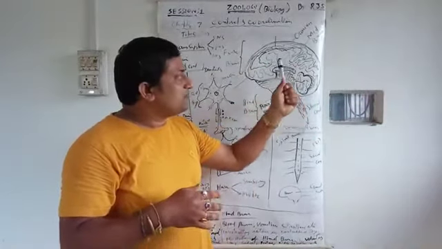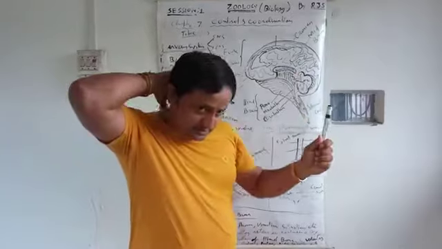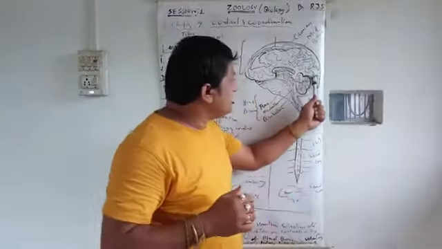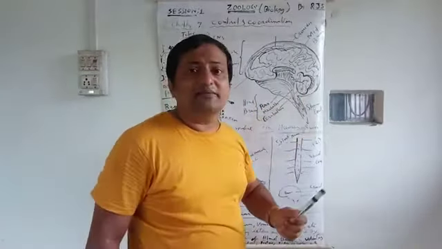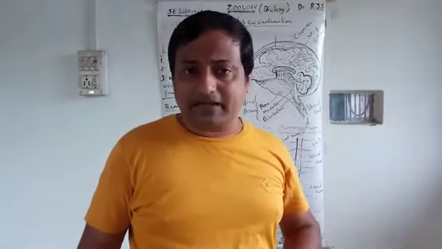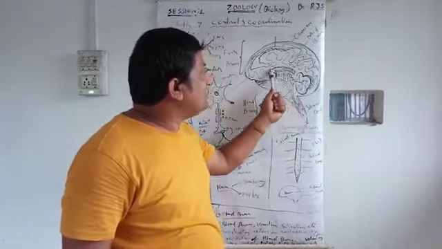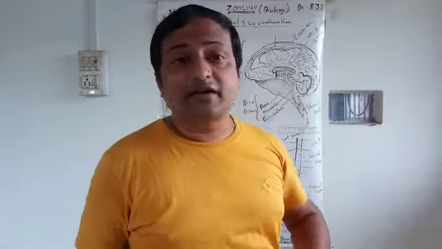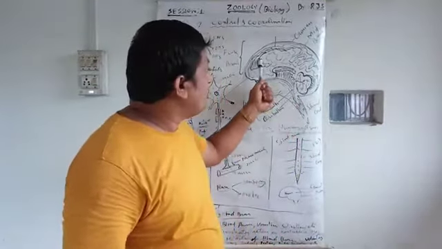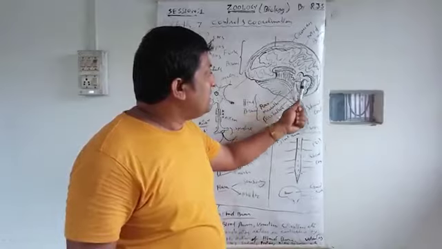That middle part is the forebrain, then the lower part, this part. Here you see this one, this is called the hindbrain or cerebellum. The forebrain and hindbrain are connected by the middle part, which is called the midbrain. Okay, the brain has three parts: forebrain, midbrain and hindbrain.